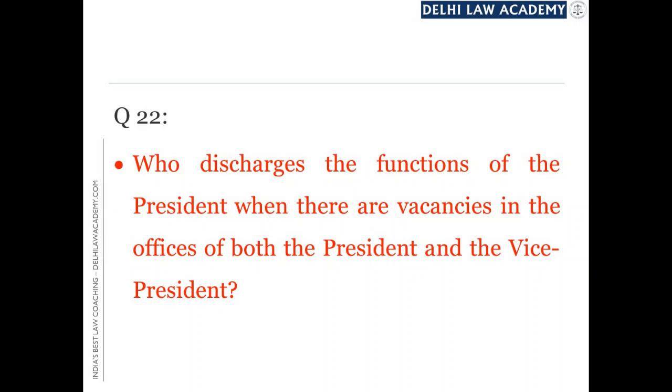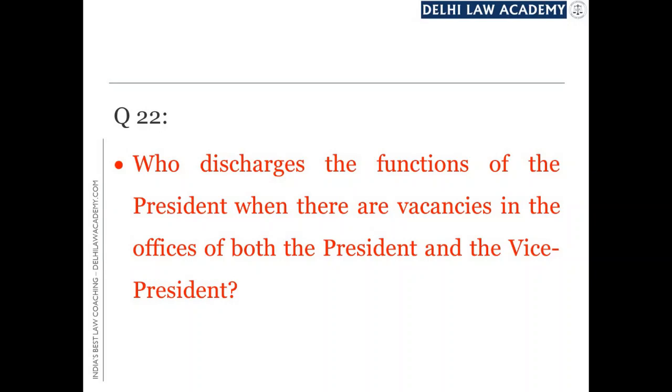In fact, this situation had arisen once in the year 1969 when the then sitting President, Dr. Zakir Hussain, had expired, and when election to the office of the President was about to take place, then the Vice President wanted to contest the election, and for the purpose of contesting the election, he also resigned.